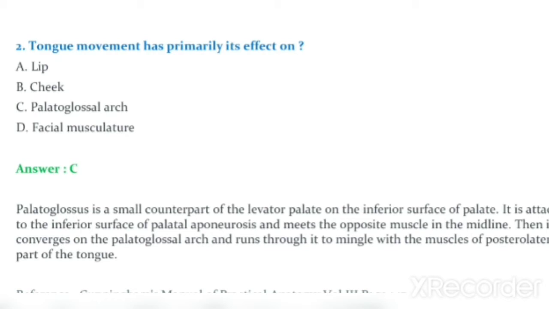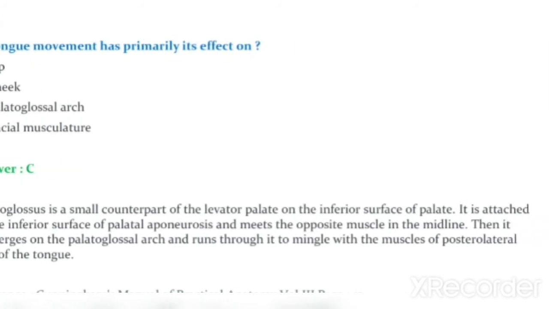Palatoglossus is a small counterpart of the levator palati on the inferior surface of the palate. It is attached to the inferior surface of the palatal aponeurosis and meets the opposite muscle in the midline.